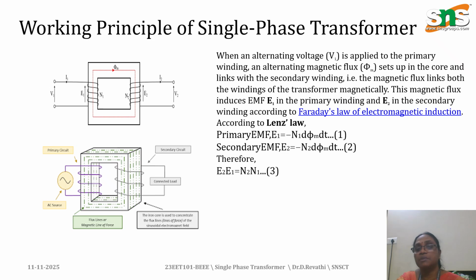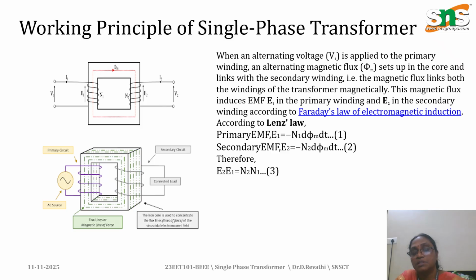The working principle is Faraday's law of electromagnetic induction, and according to Lenz's law, the EMF induced in the primary is E1 = N1 dφ/dt. From the primary side we give the supply and it produces the EMF, which we call E1, and a current I1 flows through the primary circuit.